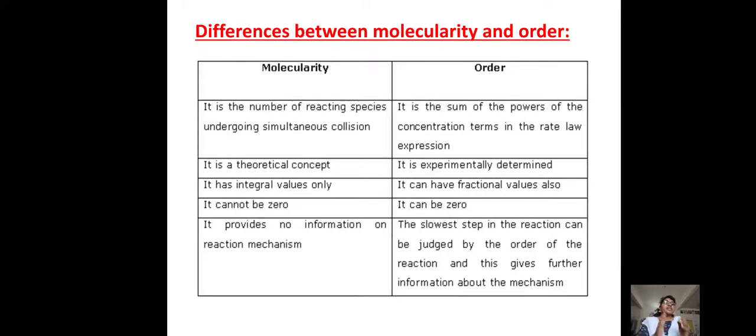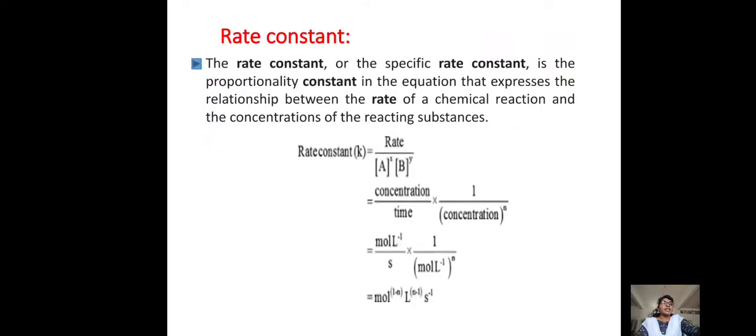These are some differences between the molecularity and order of the reactions. Order gives the relation between the concentration and the rate of the reaction, and molecularity gives the number of molecules or atoms participating in the reaction. This is about the order and molecularity.